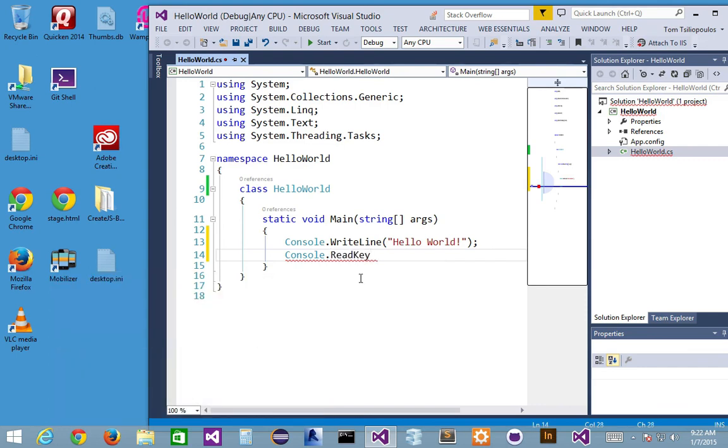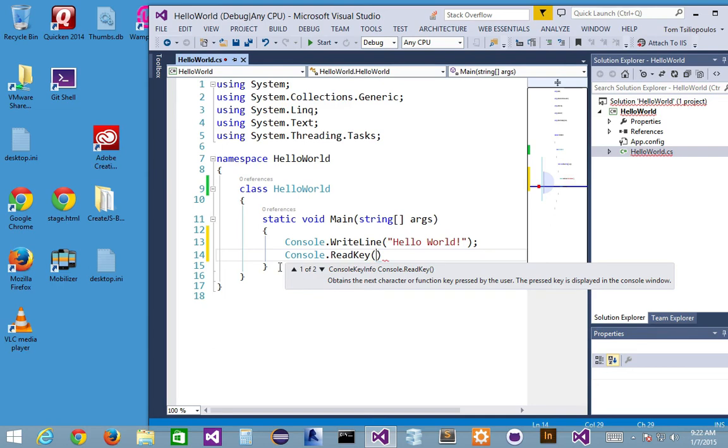Now if I start writing it up, kind of opening this up, I have a couple of signatures here, one of two, right? And if I go to the next signature, it says I can also put in a Boolean value as an intercept. It says, obtains the next character or function key pressed by the user, and the pressed key is optionally displayed in the console window. Intercept determines whether to display the pressed key in the console window, true to not display the pressed key, otherwise false. Okay, so I don't have to use this method signature.